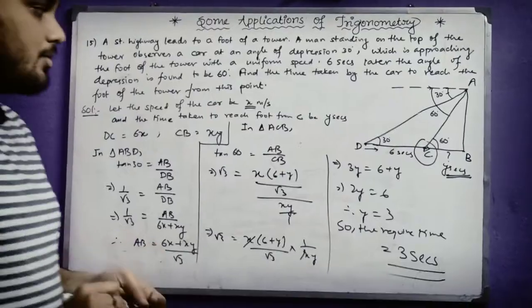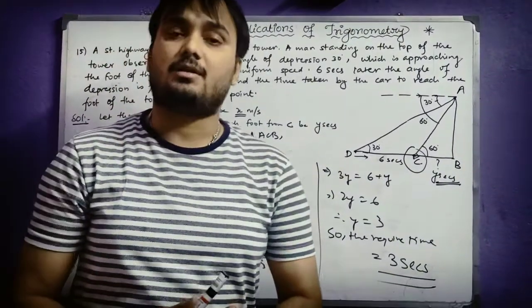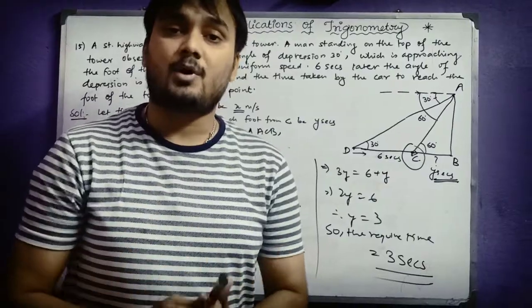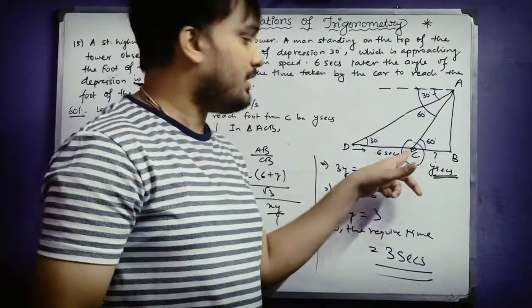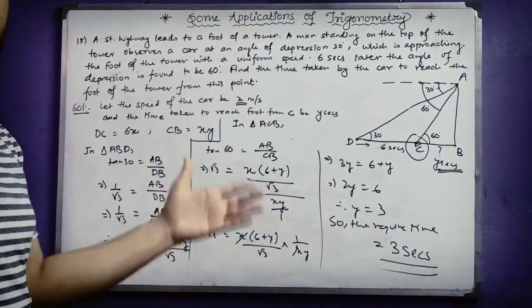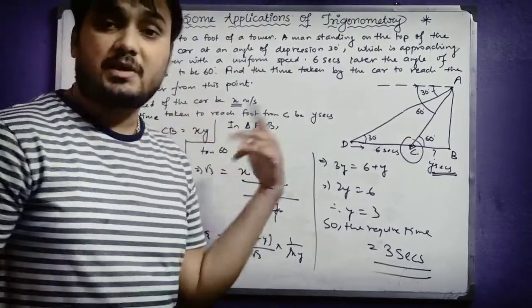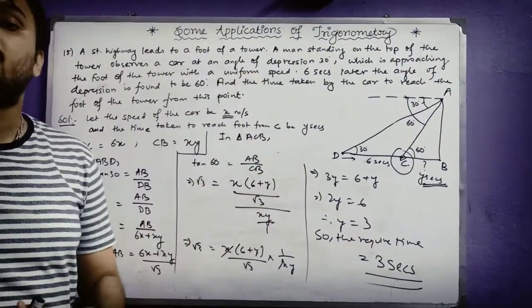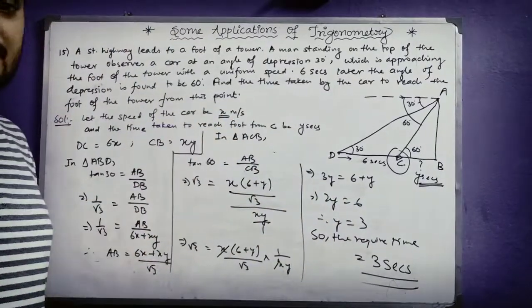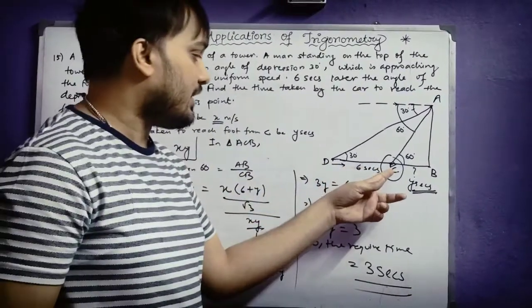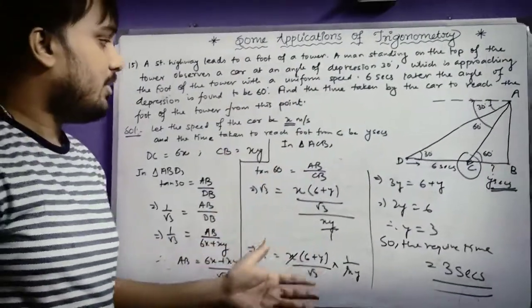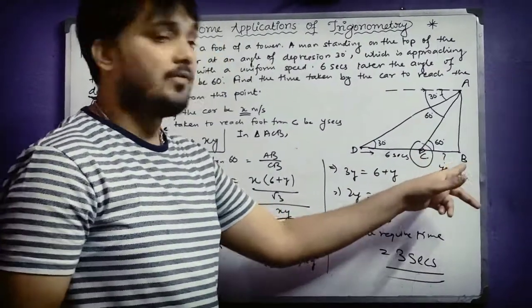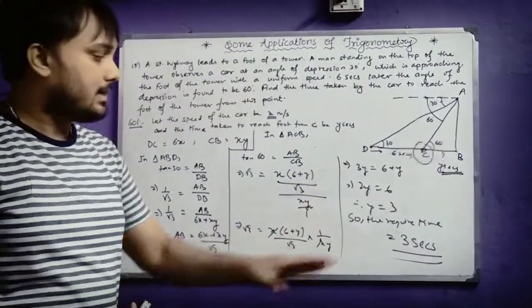It's so easy. Students, for your convenience you can solve by many processes, but one thing I will say: take the help of appropriate variables. I have taken the variable y between points C and B, and the variable x as the speed of the car. Speed of the car is constant, as said in the question, so I have taken it as x meter per second. The time taken to reach from C to B is y seconds. We are here to find the value of y, because we are asked about the time to reach the foot of the tower from point C, which equals 3 seconds. Hence, your answer is 3 seconds. Okay students, now let us move on to the next question.